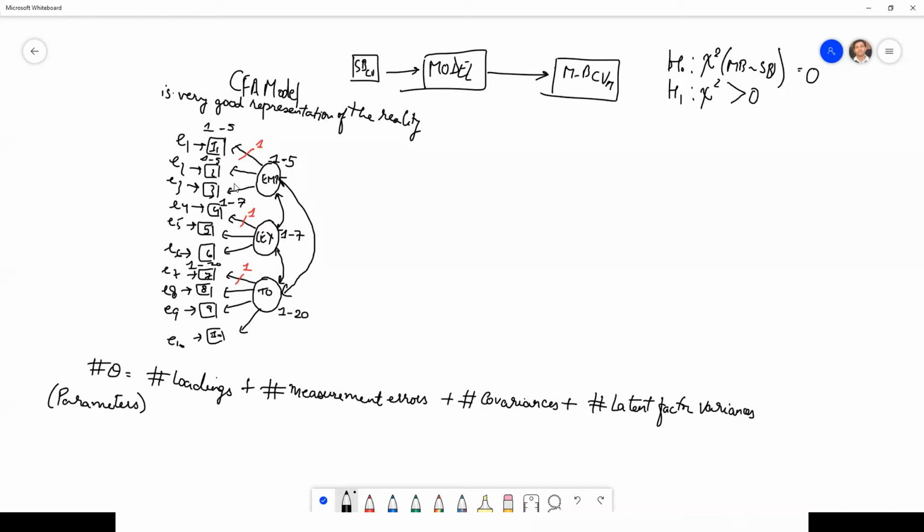That is perfectly your choice. There is no hard and fast rule, but you will have to constrain one. That is there for identification, for estimating the model. So that is just a condition. Remember this, that we have to do as a matter of principle. So what are the number of parameters now? Let us compute for this.